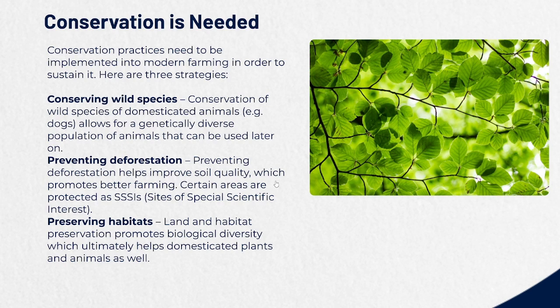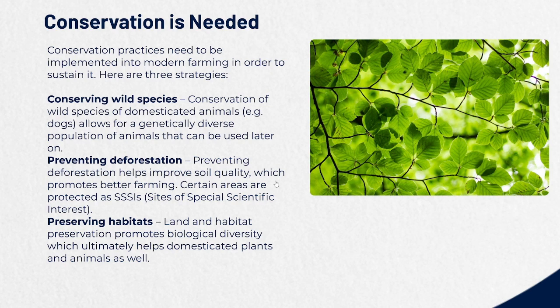So, of course, conserving wild species. Conservation of wild species of domesticated animals allows for a genetically diverse population of animals that can be used later on. Genetically diverse means genetically different, the count of different variations. The same thing that I just told you, that it indirectly affects us, right?